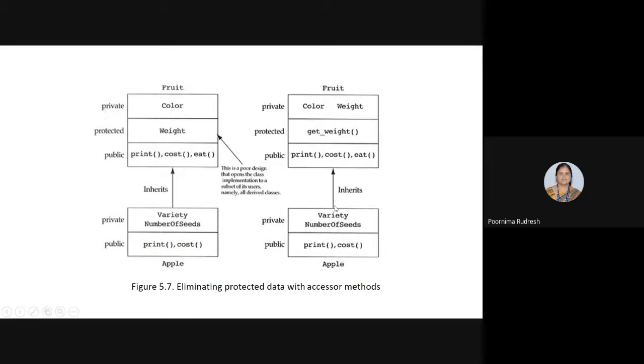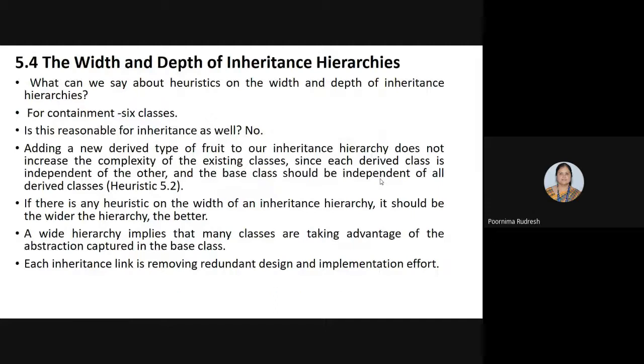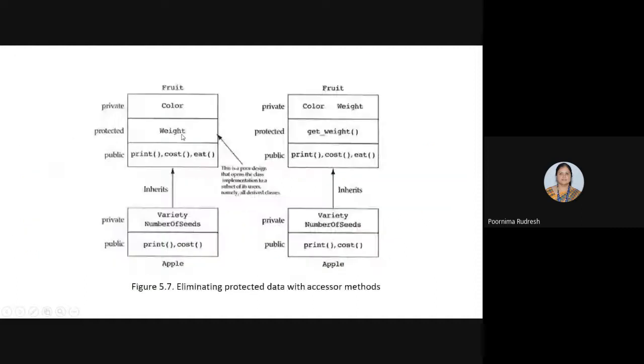Apple is already there, we can have Mango, one more class, Banana, Grapes, and like that we can go on adding more subclasses to the Fruit class. But even if you add more derived classes to the Fruit class, it will not add complexity to the inheritance relationship.